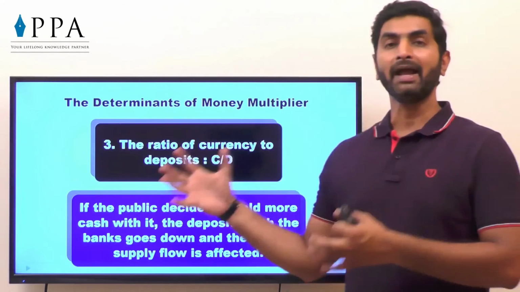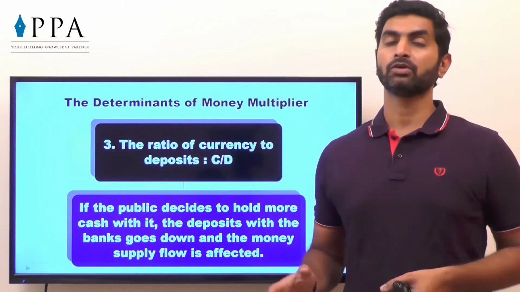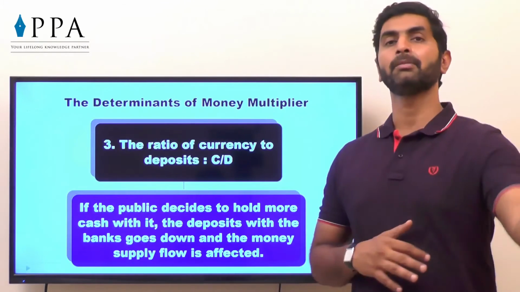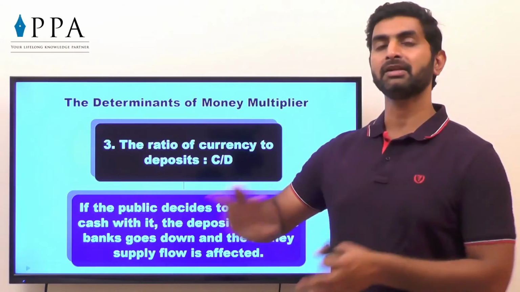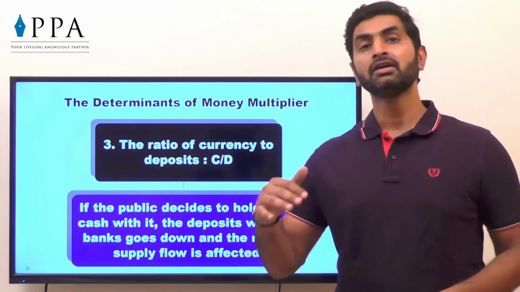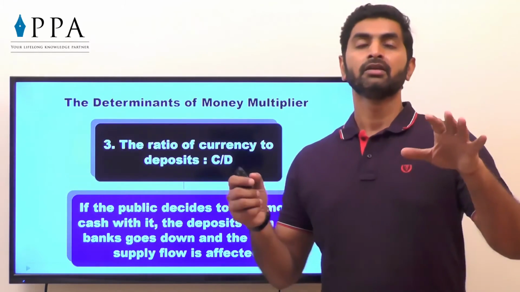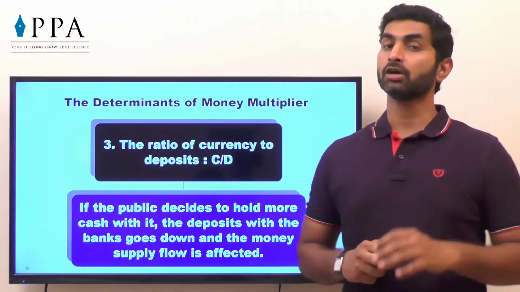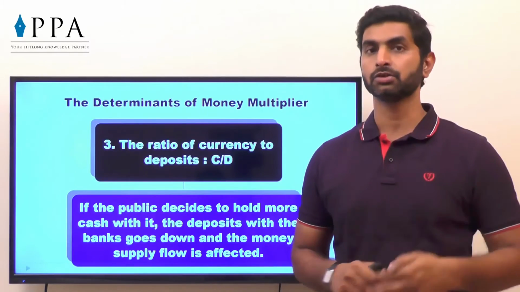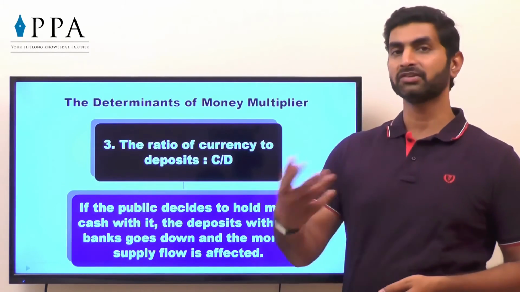What is that? If the net salary received by me in the current year is 10 lakh, out of which I am ready to invest or keep only 10% in the bank, then only that much amount is coming in the regular flow. If 9 lakh rupees is kept in a cupboard, it will never come into the flow unless I make expenditure in the market. So it depends on the ratio of deposits to the currency available with the individual also. In short, the supply of money in the market not only depends on government policy, because it ultimately results in the reserve ratio, but also on the tendency of the public, how much to save and how much to deposit into the bank.